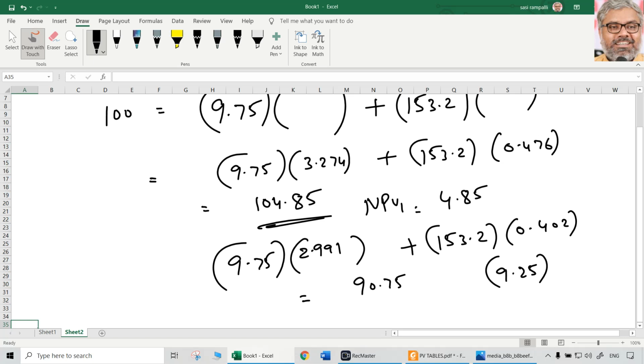That's all. We have NPV1, we have NPV2. Just the IRR we have to find out. So 4.85 divided by 4.85 minus, minus of minus becomes plus, that is 14.1, multiplied with the rates we have taken, 16 and 20. So the rate difference is 4, plus 16. So 4.85 divided by 14.1 multiplied with 4 plus 16, that comes to around 17.4%, we say.